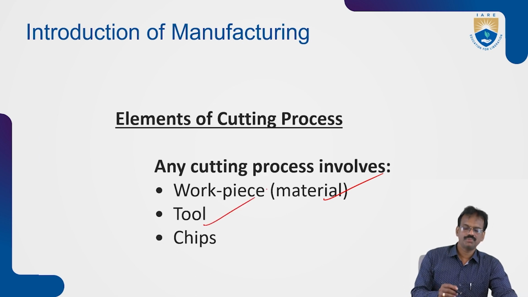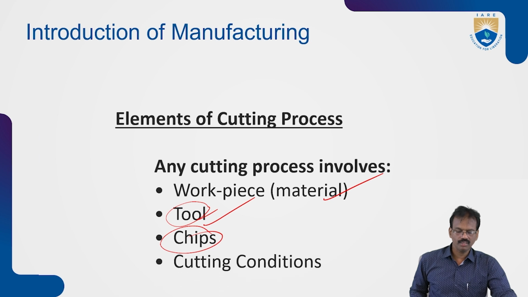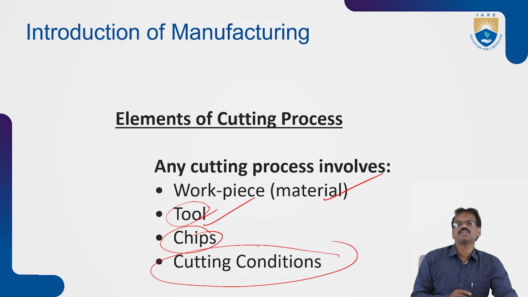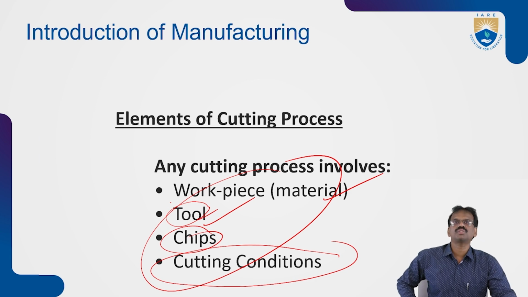Next one is the chips. We have to study about the chips also, because when we use the tools, material will be removed in the form of chips. Based upon the chip formation, we can understand the process also, whether it is smooth or rough. Next one, cutting conditions are also very important. For the cutting conditions, we apply lubrication and cutting lubricants. Atmospheric conditions are also very important for machining processes. So these four are very important for performing the cutting process or machining process.